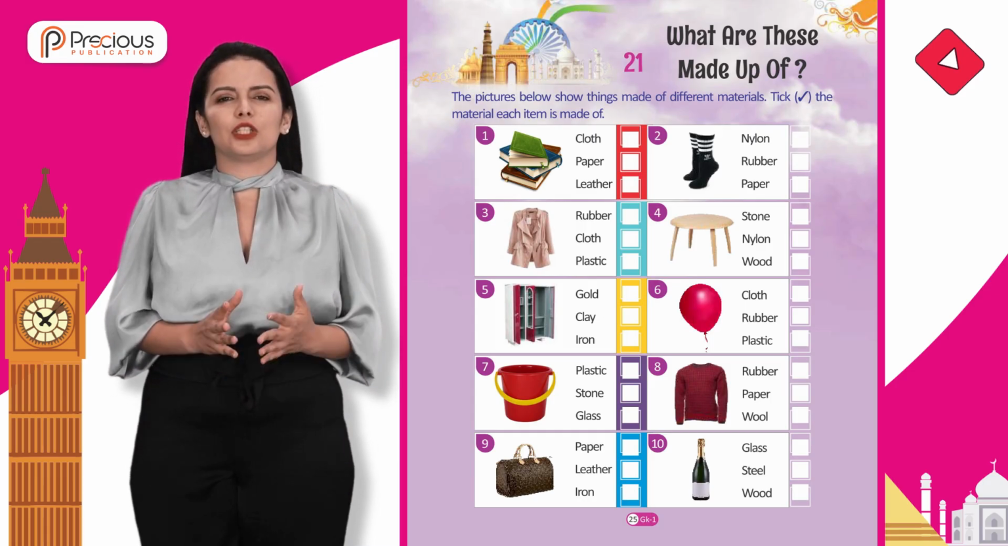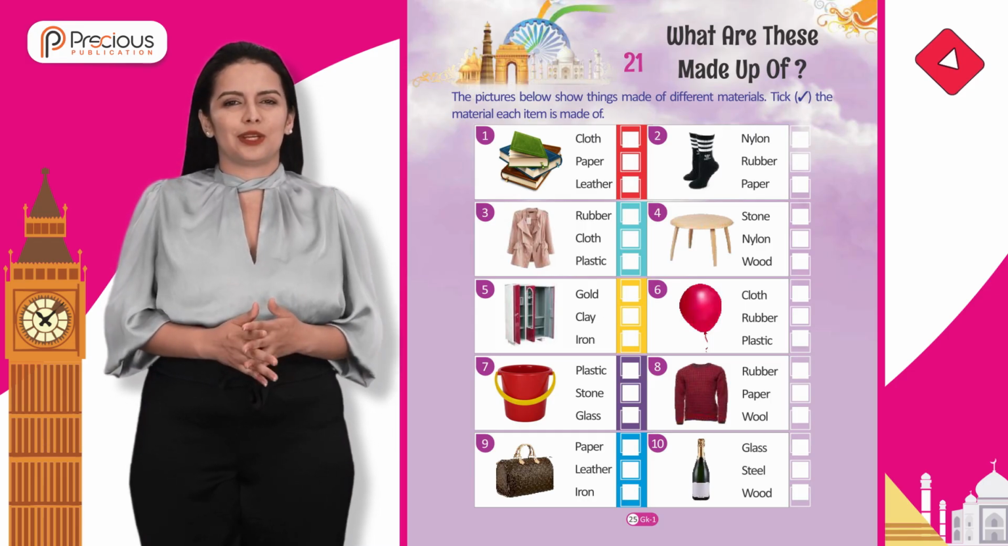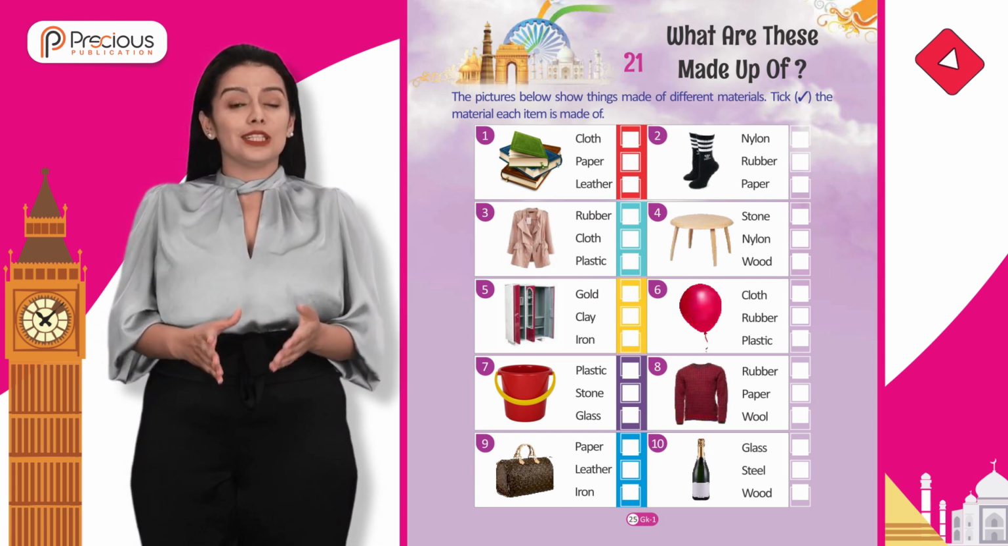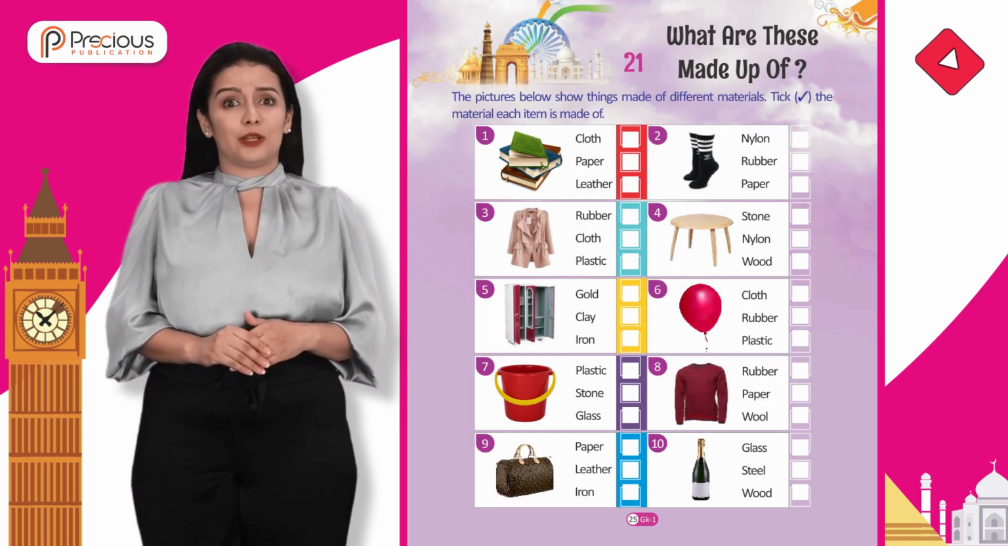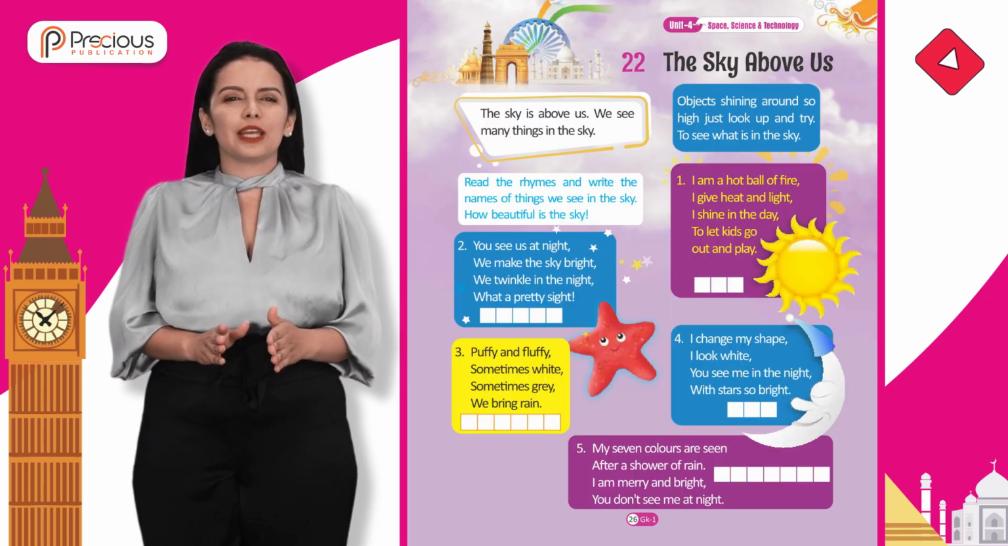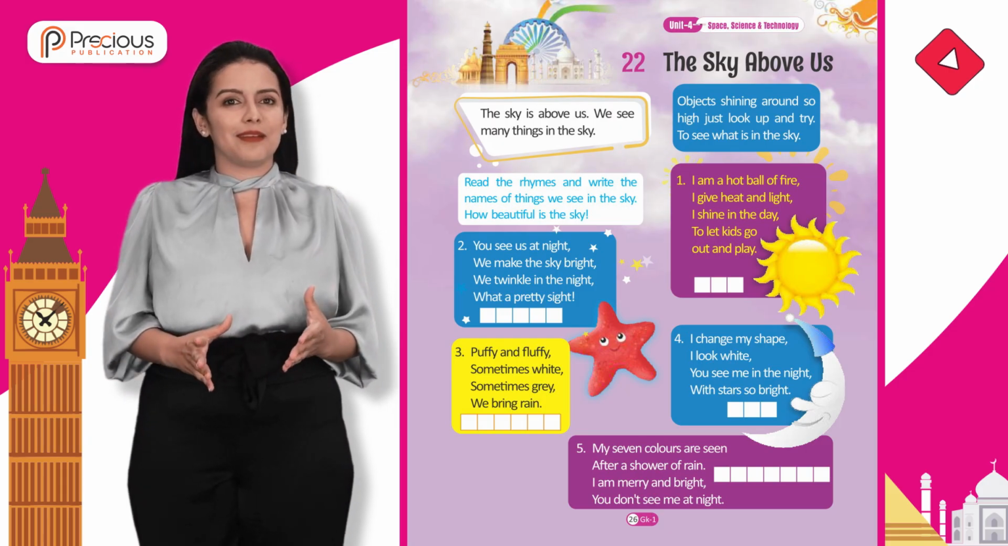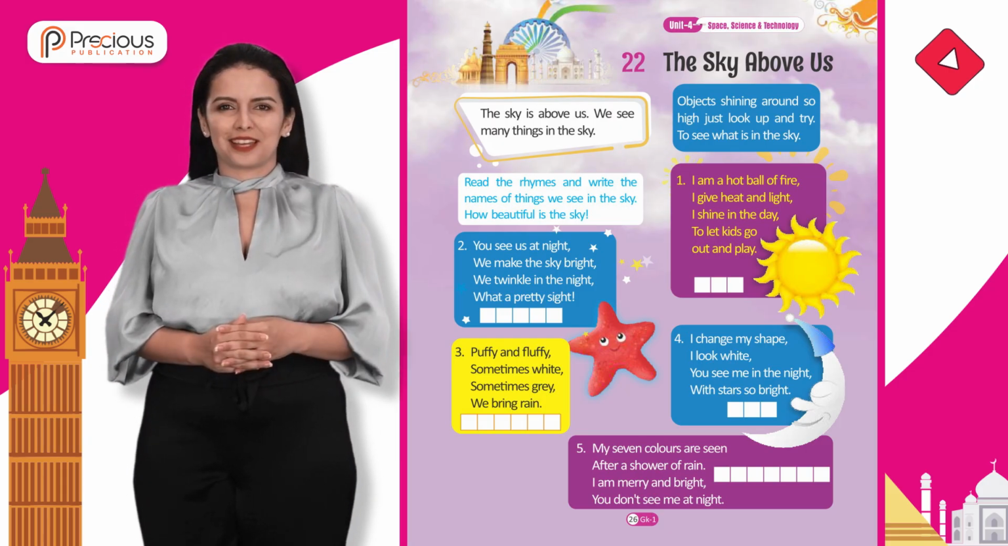Chapter 21. What are these made up of? The pictures below show things made of different materials. Tick the right material each item is made of. Unit 4. Space, Science and Technology. Chapter 22. The sky above us.